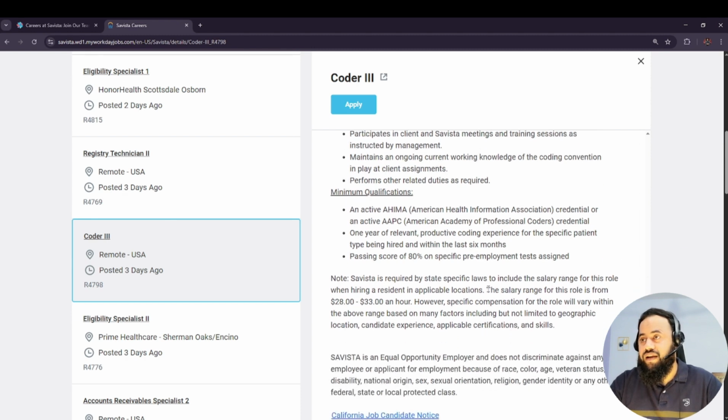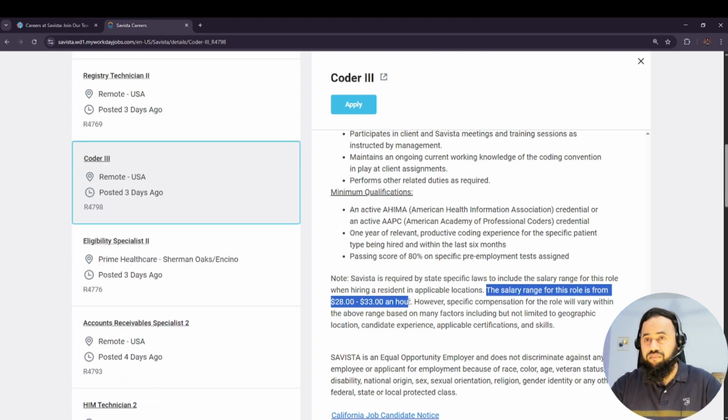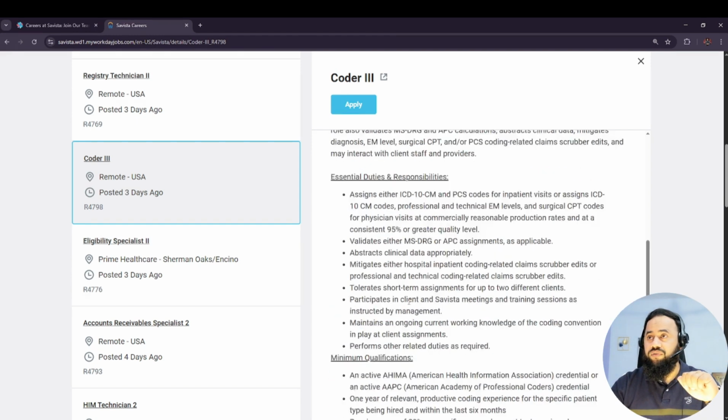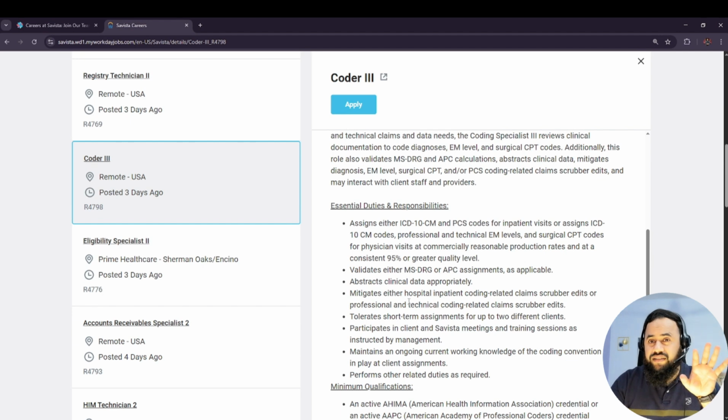And what is the salary range for these kinds of members? They are just going to have a higher salary range than the medical billers. Okay, so $28 to $33 per hour. So if you are looking for a job in medical billing and medical coding as well, then you guys can just go and apply on these ones. Now we will see how you guys can apply on these jobs.